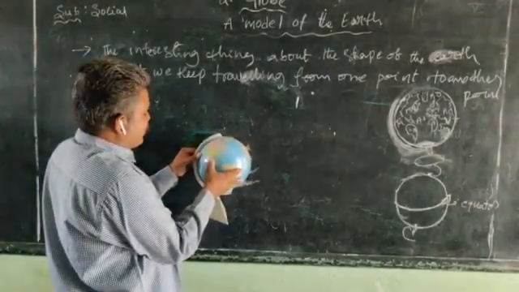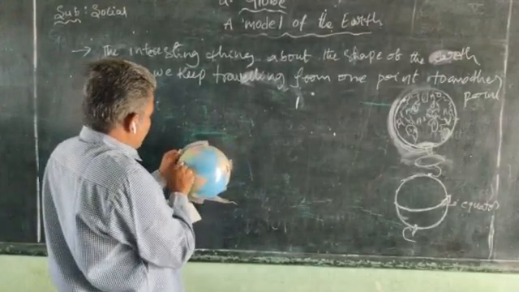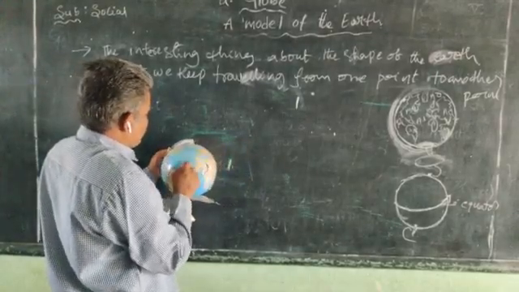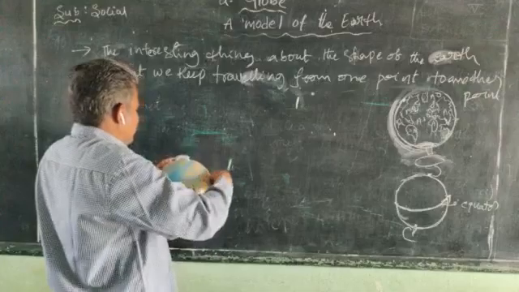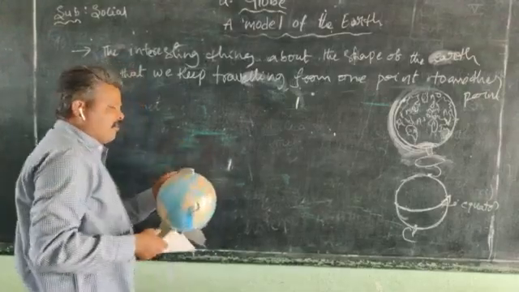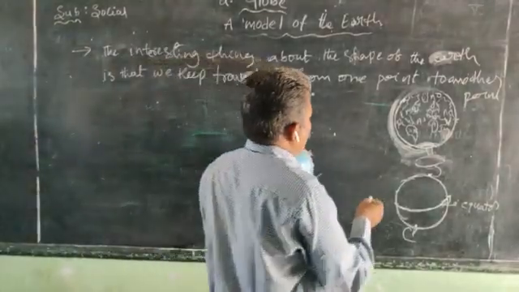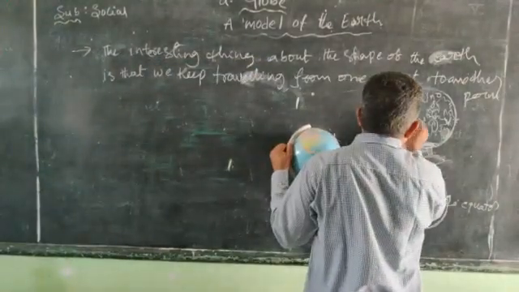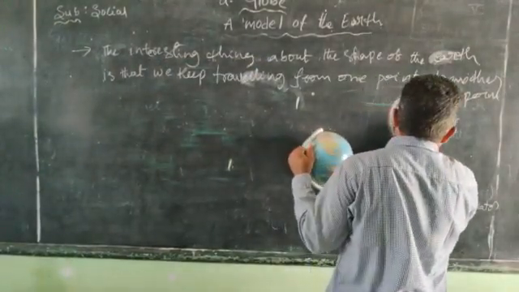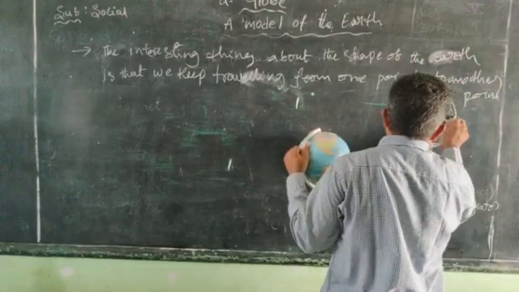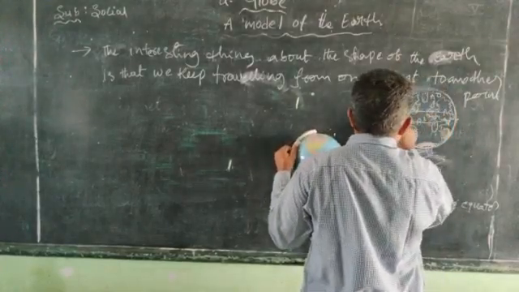When we travel from Mexico, we keep traveling the same way, and again we reach Mexico. Yes, this is Mexico. When we travel from here, we keep traveling and finally come back.